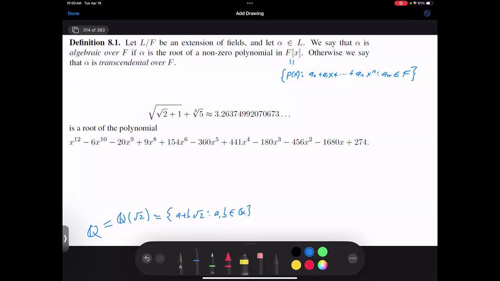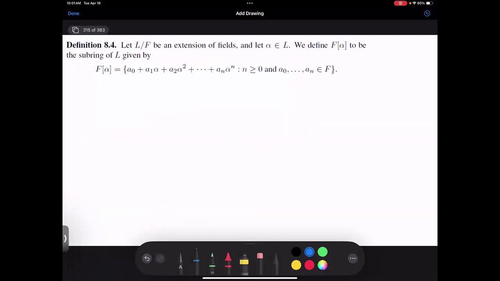One is already in the rationals. So do I have square root of 2 plus 1? Is that of this form? Can you give me an a and a b so that root 2 plus 1 is of the form a plus b root 2? Yeah, 1 plus 1 root 2. I don't have to do anything special. Once I have added the square root of 2, I get the square root of 2 plus 1 for free.